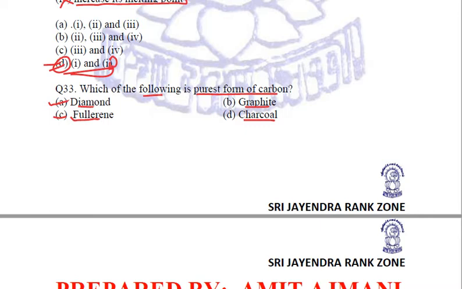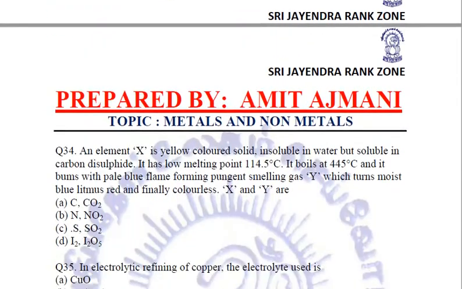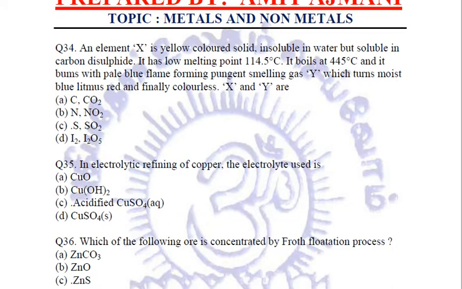So now, which option should we mark? We should mark diamond. Why? Because in diamond, the composition is consistent and constant throughout. So we say that diamond is the purest form of carbon. So you should mark A to be the right answer, right?